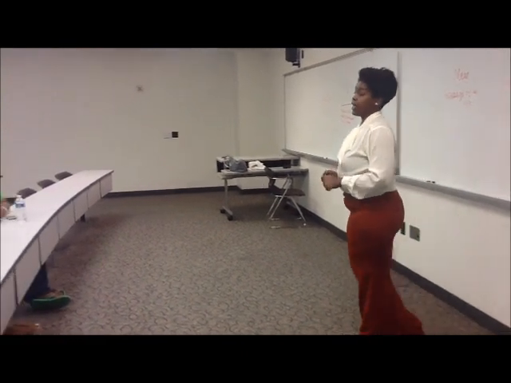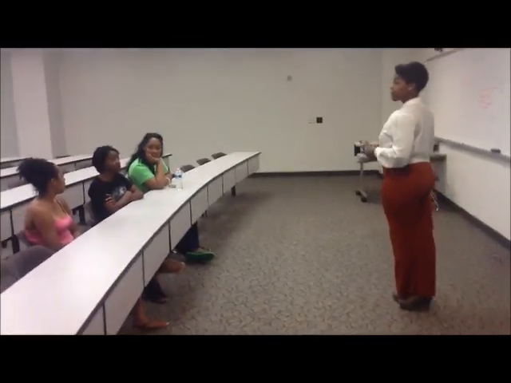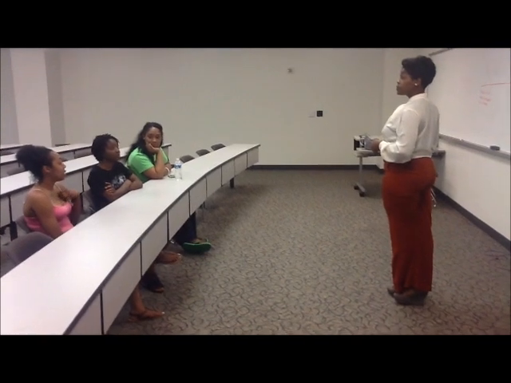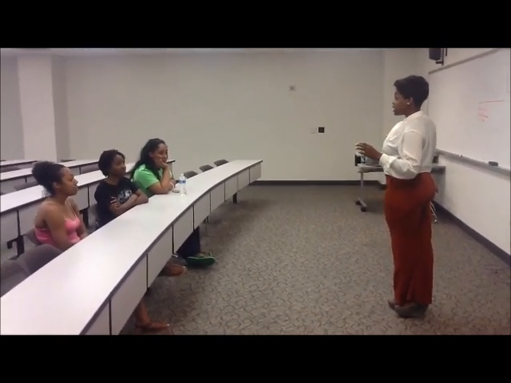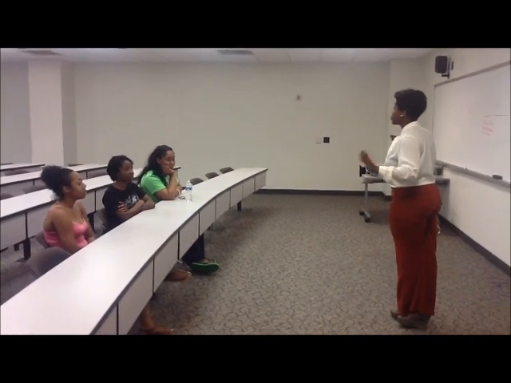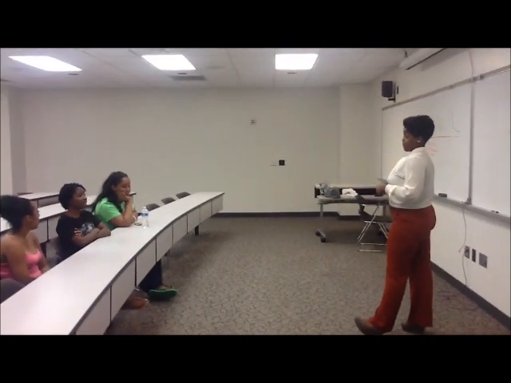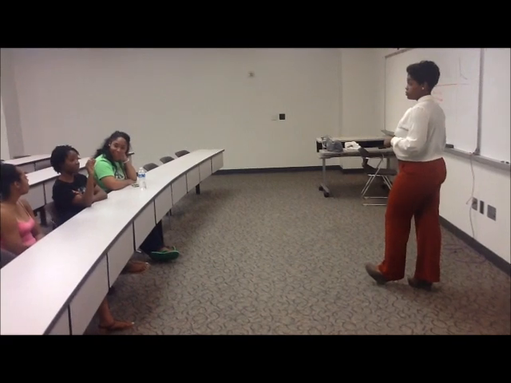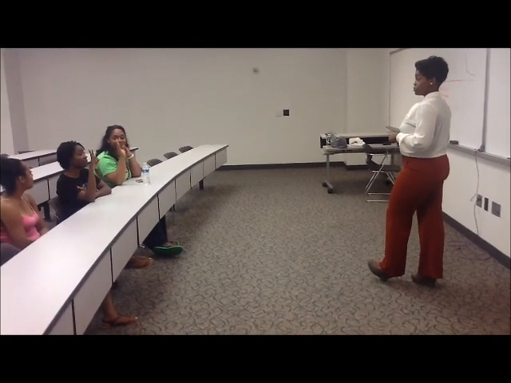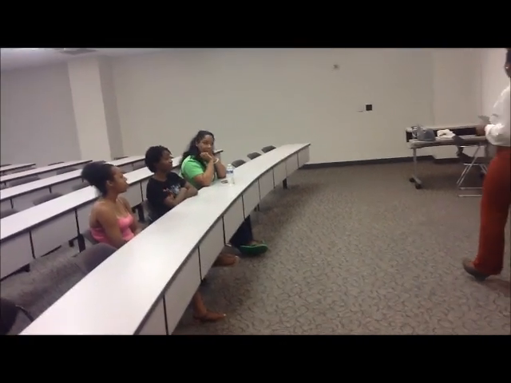How would you go about getting the average? Oh, I don't remember that. How would you go about getting the mean? Just you take the number in the middle. So when you say take the number in the middle, do you put them in order? Do you not put them in order? How do you go about that? I don't remember. I think you put them in order, and then take the number that's in the middle. But what if you have two numbers that are in the middle though? Okay, we'll go over that.